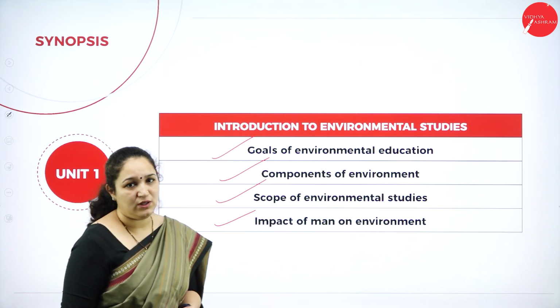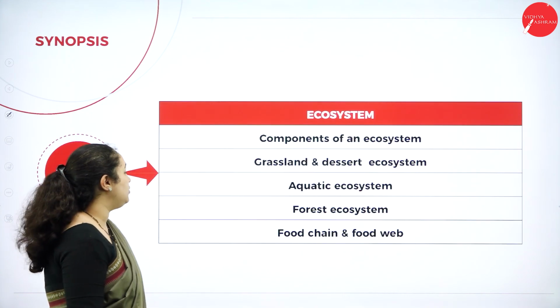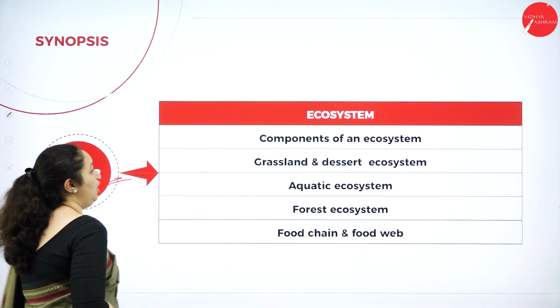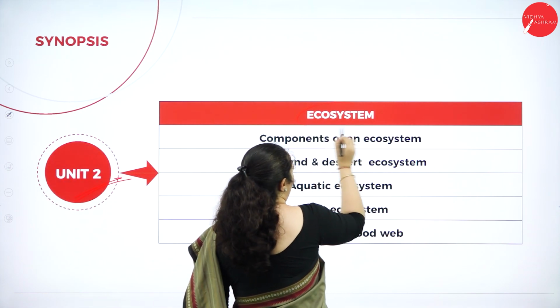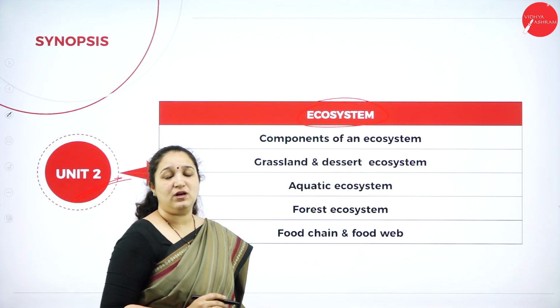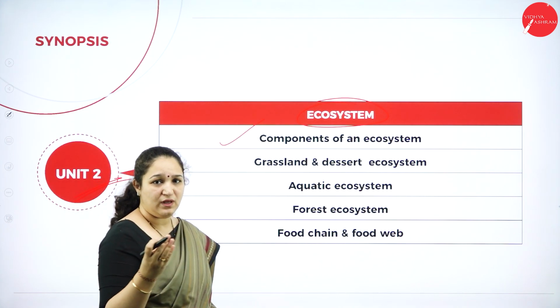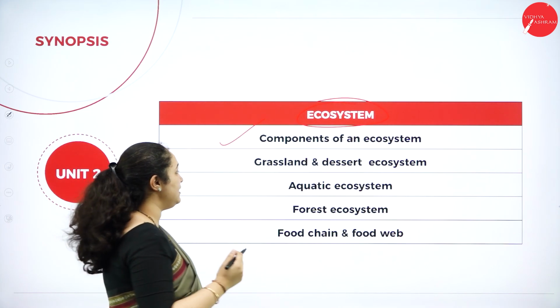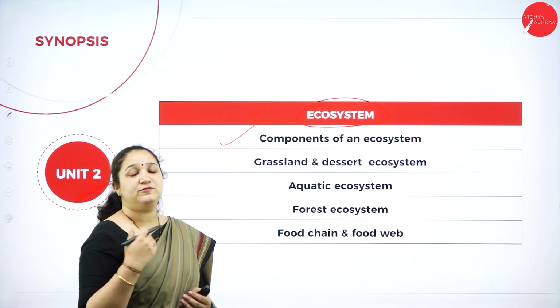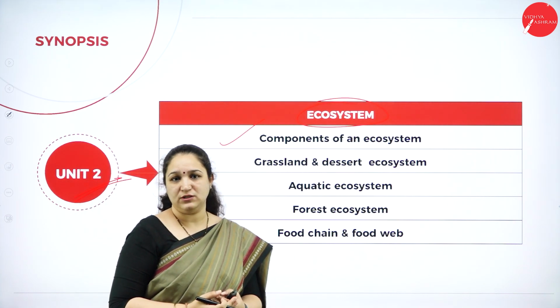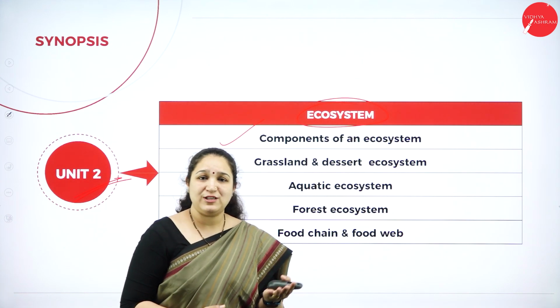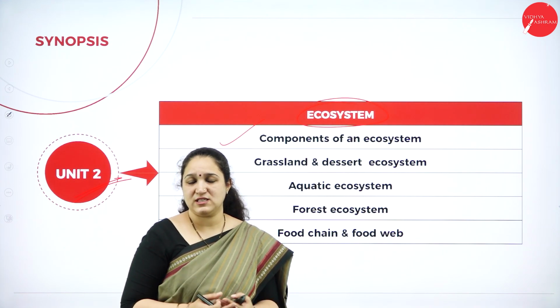And about the sustainability concept, which is a very important topic in this particular unit. Going forward to unit 2, that is ecosystem. In this particular unit, we have studied about the components of ecosystem, biotic and abiotic components. We have studied about the different types of ecosystem, that is natural and artificial, broadly classified.